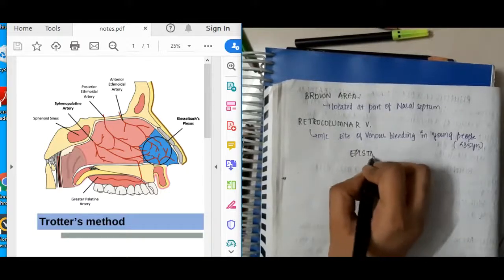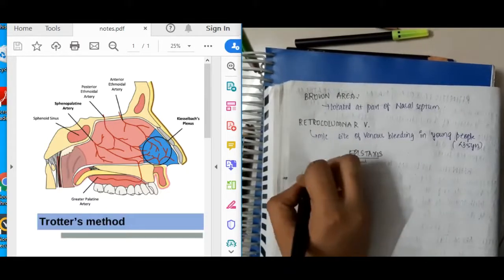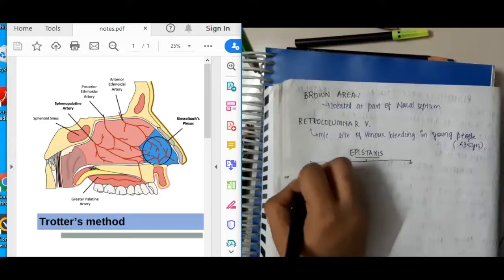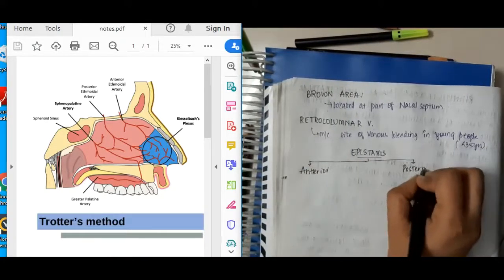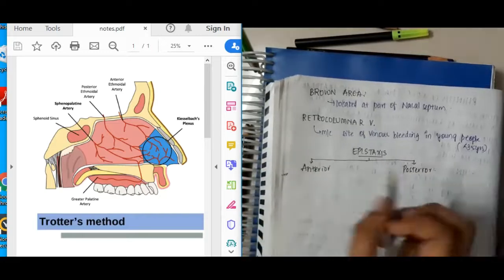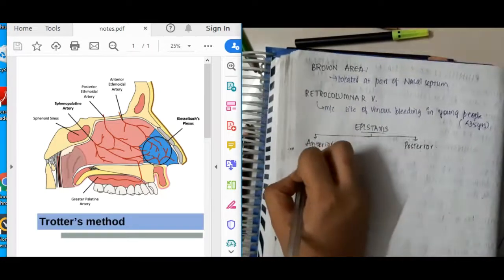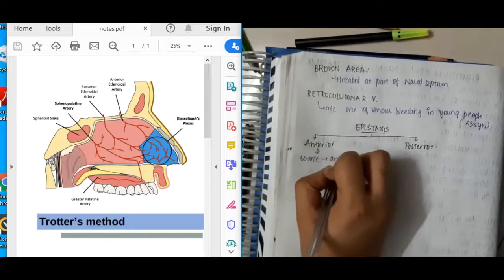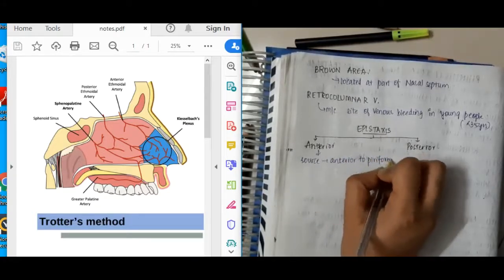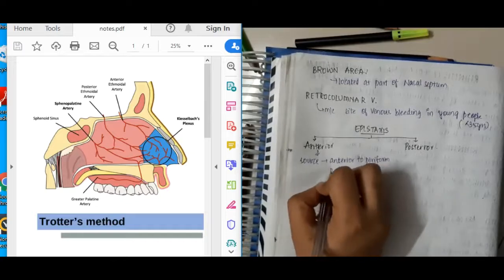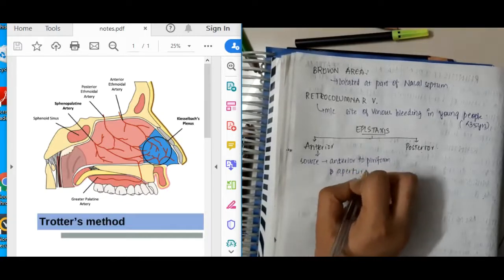So once we have learned about the different areas, now let us learn about the types of epistaxis. Epistaxis is divided into two types: one, anterior epistaxis, and next, posterior epistaxis. In anterior epistaxis, the source is anterior to the pyriform aperture.